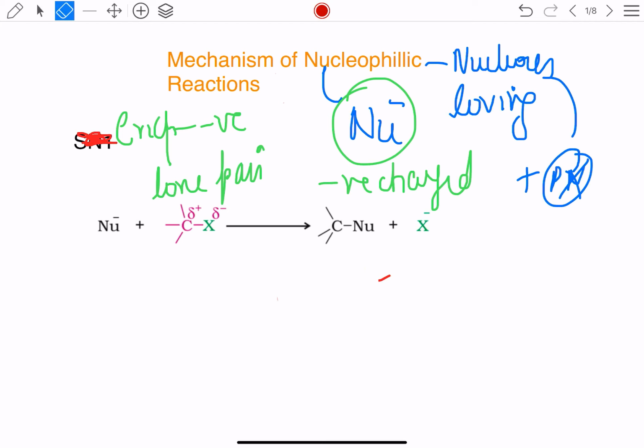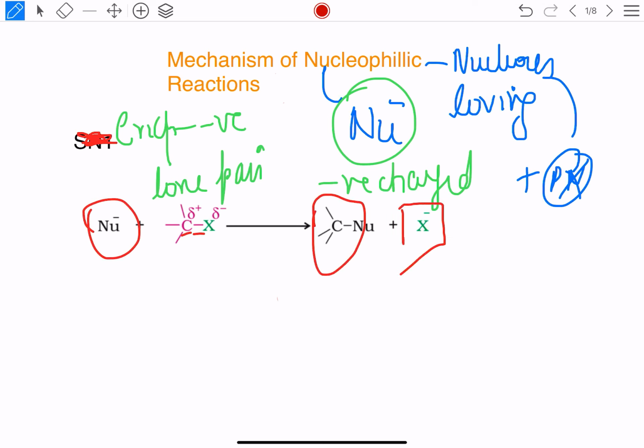So now let us try to understand what a nucleophilic substitution reaction actually means. A substitution reaction is any reaction in which one entity comes in place of another entity. So nucleophilic substitution will be when one nucleophile comes in place of another element in a hydrocarbon and replaces it. So the first thing you can see here is the nucleophile which is there with the alkyl halide. We are talking about haloalkane, so a carbon bonded to a halogen will be there, and the nucleophile substitutes this halogen and forms a bond with the carbon, and in the end the halogen is formed as a halide negative.